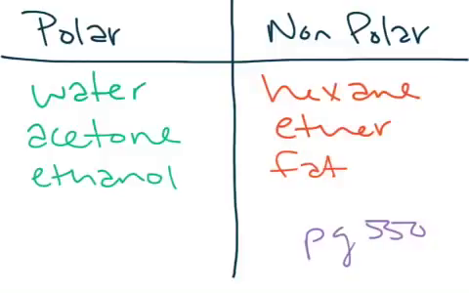On page 550, there's a very small table of a few examples of polar and non-polar solvents. So water, acetone, ethanol. I don't know why acetone is on the list because I've always considered that a non-polar solvent, but who am I? I probably just don't know what I'm talking about. For the non-polar examples, if in college you decide that you're going to major in bio or chemistry or you're on some kind of medical track, you're probably going to take organic chem, which means you'll use these non-polar solvents a lot. Hexane, ether, those are non-polar liquids, and then fat in your body is obviously non-polar.